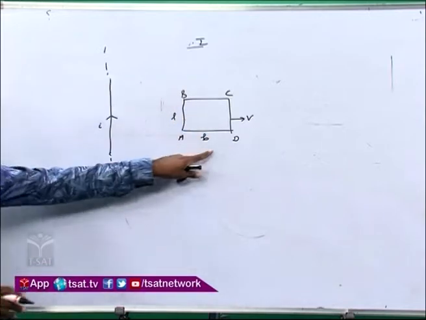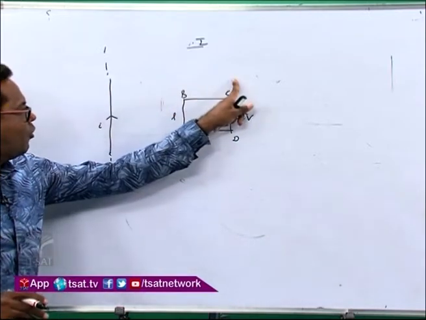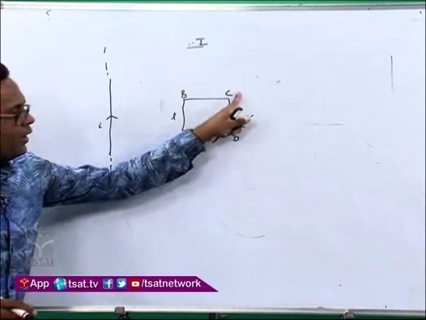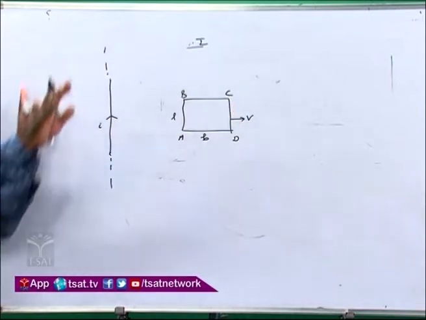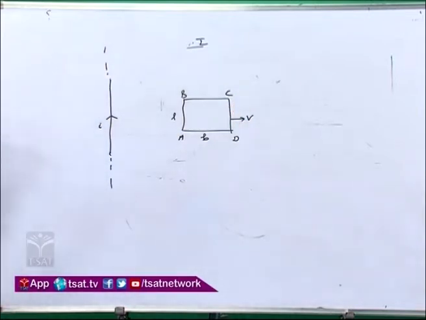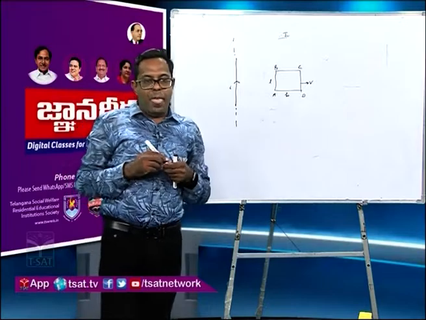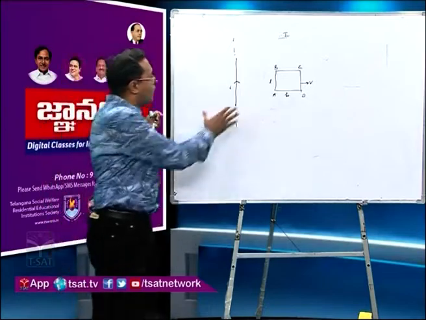A rectangular loop. If AD is B, BC is also B. If AB is L, CD is also L. And the whole setup is placed in the XY plane. Now, first of all, what is the function of this current carrying wire?